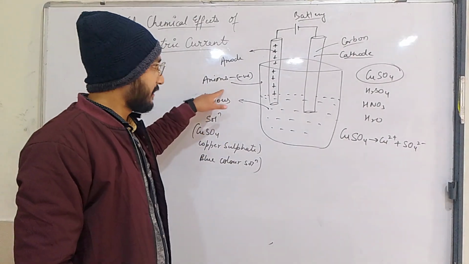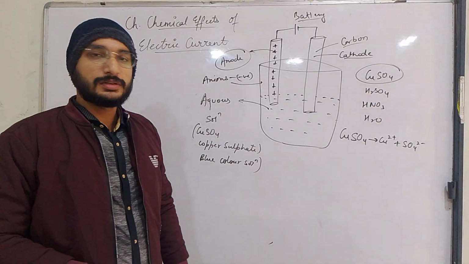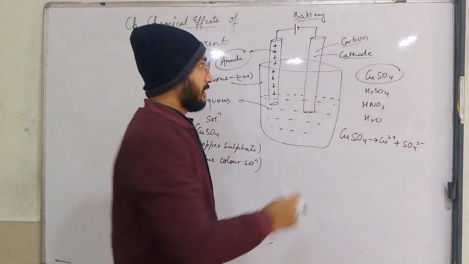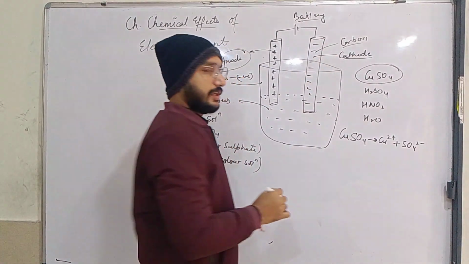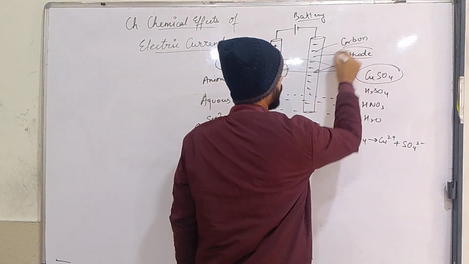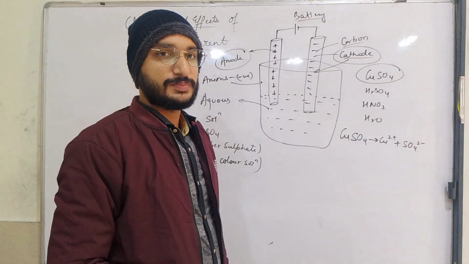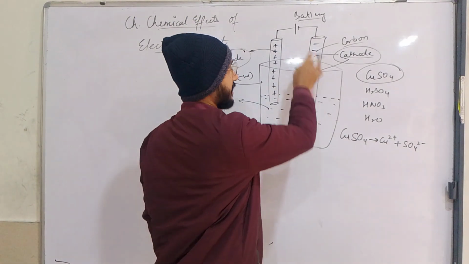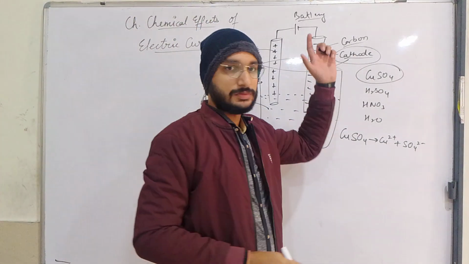Therefore it is known as anode. Again, the rod directly connected to the negative terminal of the battery has a negative charge, so it attracts the positive charge, that is cations, positively charged species. Therefore this rod is known as cathode.